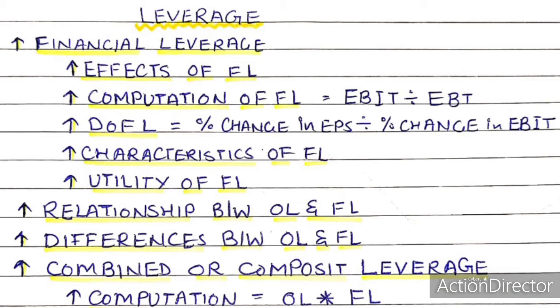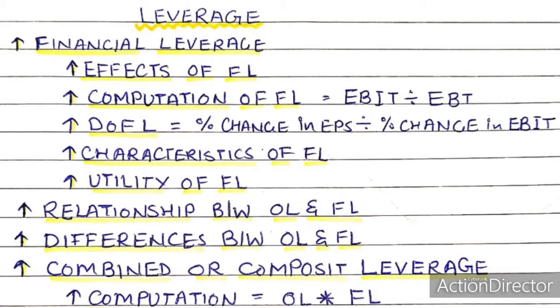Now let's understand the effects of financial leverage. Financial leverage has two types of effects. Number one, effect on shareholders' earnings, and number two, effect on financial risk of the firm. First, we will understand effect on shareholders' earnings.